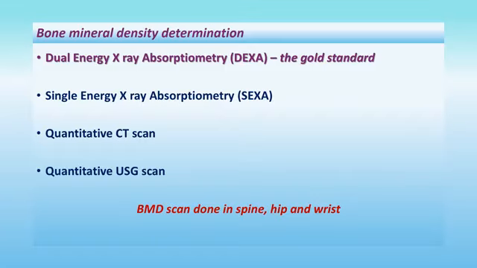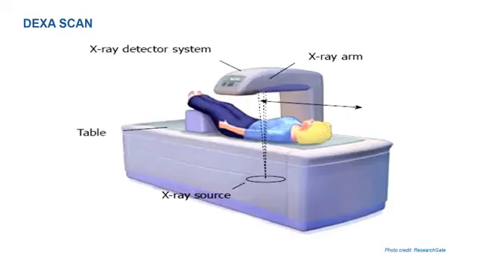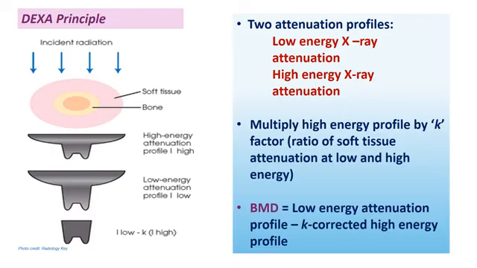Bone mineral density determination has so many methods. Dual energy X-ray absorptiometry, that is DEXA scan, is the gold standard, and BMD scan is done in spine, hip and wrist. In the machine of the DEXA scan, the X-ray detector system is above and the X-ray source is below. This is the slide showing the DEXA principle.